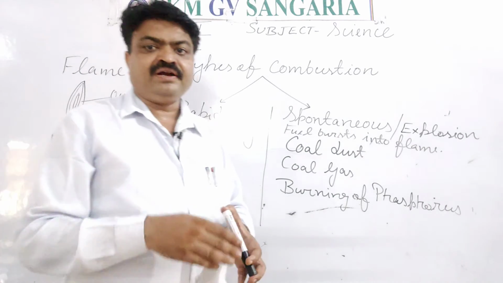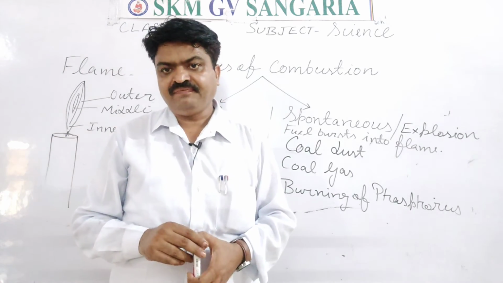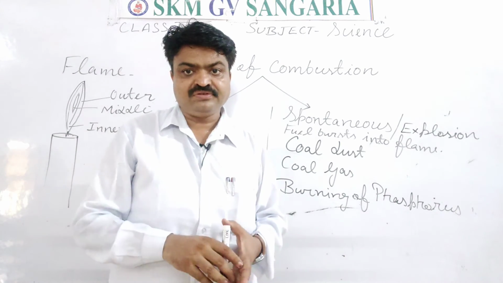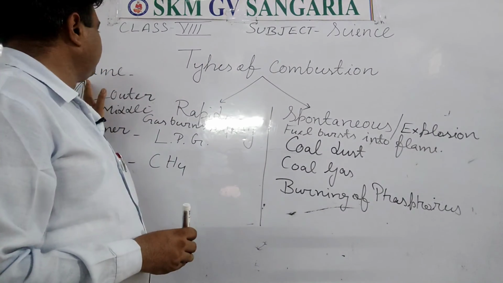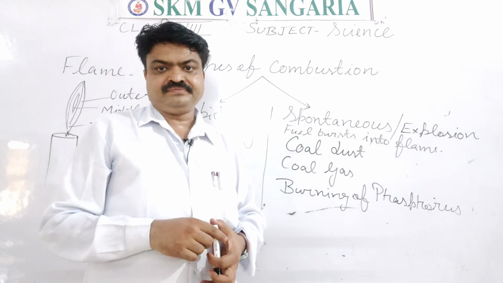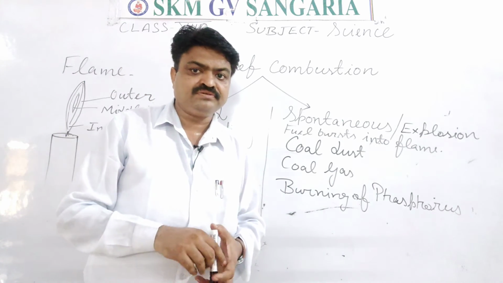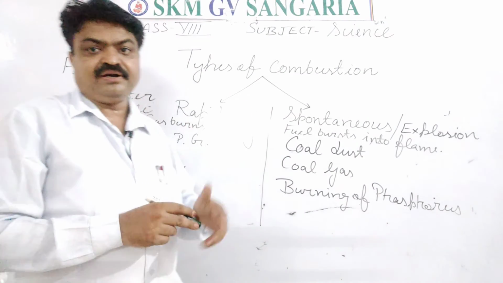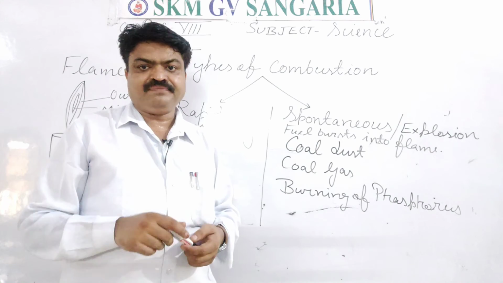So jewelers who prepare jewelry, which part of the flame do they use, student? They use the outermost part of the flame to melt the jewelry. To melt the jewelry, which part do they use? They use the outermost, because it is the hottest part of the flame.